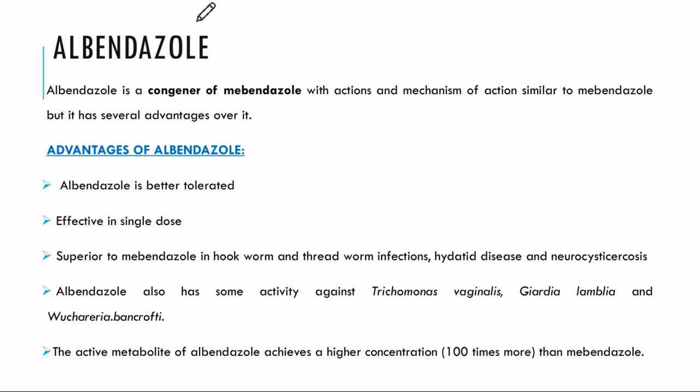Next, the first one we had was mebendazole. Now we have albendazole. You can just remember from the prefix: first was me, and second is al. So albendazole is a congener of mebendazole. You can remember it by this prefix. It is a congener, that is, it has the same properties or was derived from mebendazole itself. The mechanism of action is similar, but it has several advantages over it.